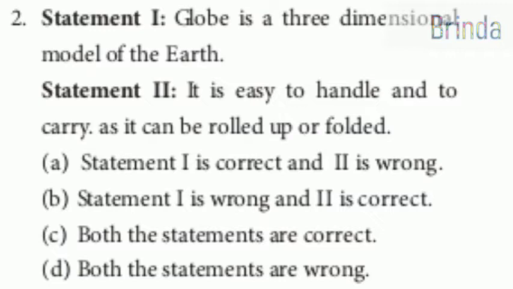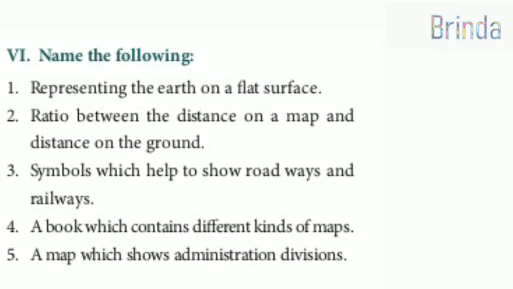And your options are, statement 1 is correct and second is wrong. Statement 1 is wrong and second is correct. Both the statements are correct. Both the statements are wrong. So your answer is option A. Statement 1 is correct and second one is wrong. Okay. Moving on to sixth Roman number.